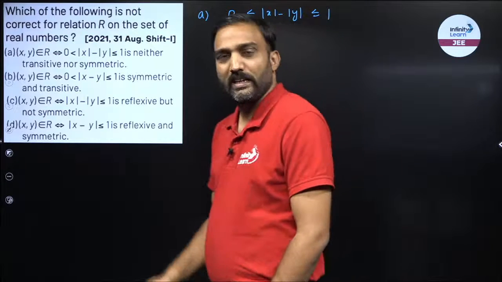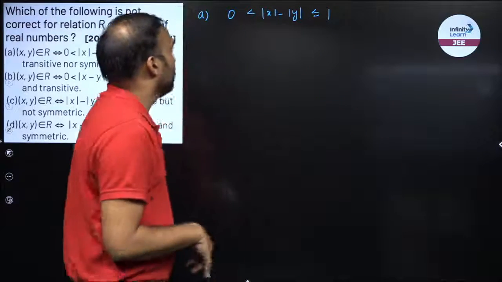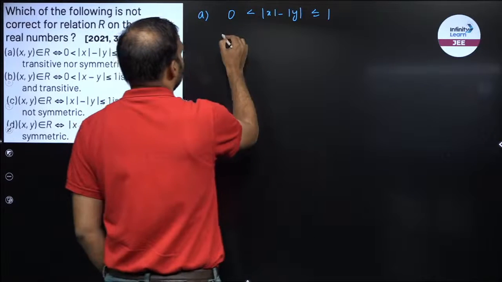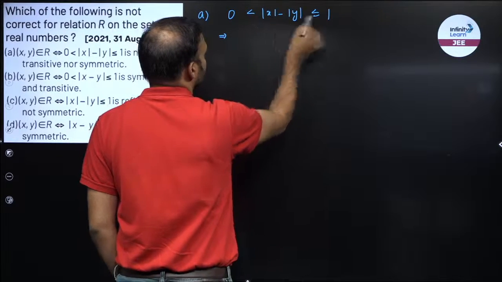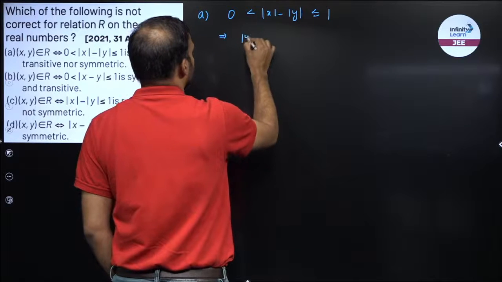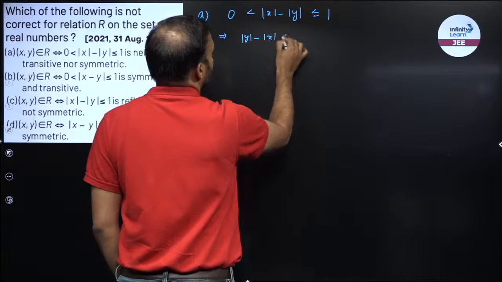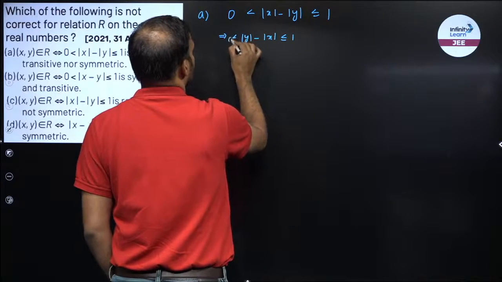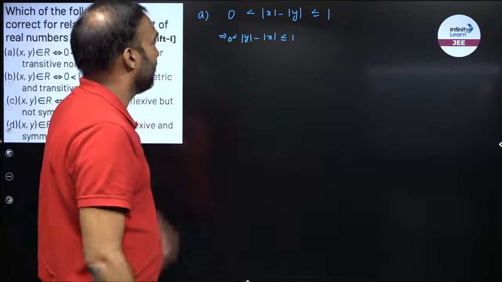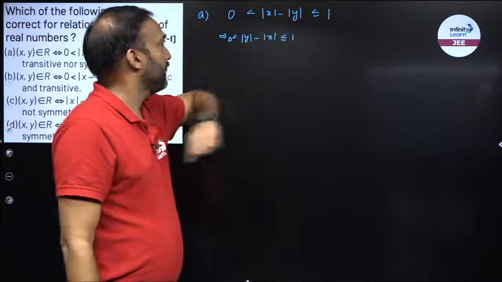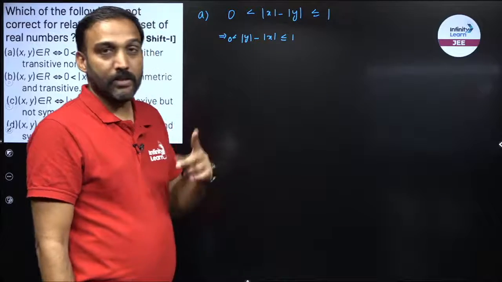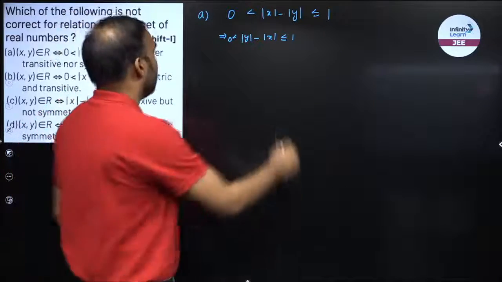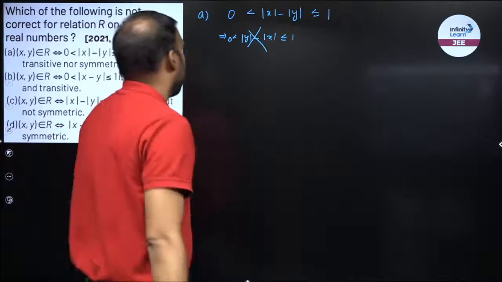For symmetric, A comma B and B comma A, right? So if A comma B holds true, that means this equation holds true. So can I say B comma A, this will also lie between 0 and minus 1? No, right? Because if I multiply this with minus sign, the inequation will flip. So this is not symmetric, right? So I cannot conclude this.